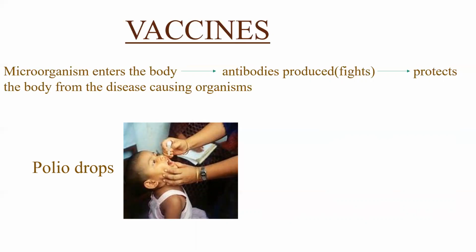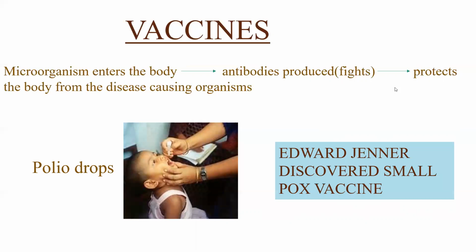Okay. So the first person to discover the smallpox vaccine was Edward Jenner. Edward Jenner was the first one to discover the smallpox vaccine.